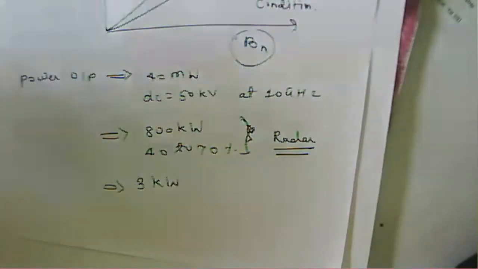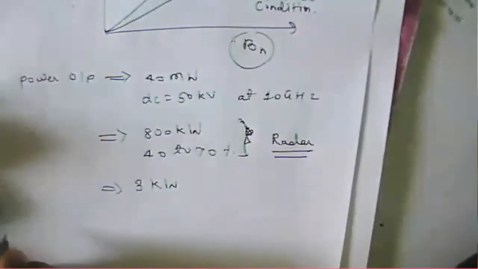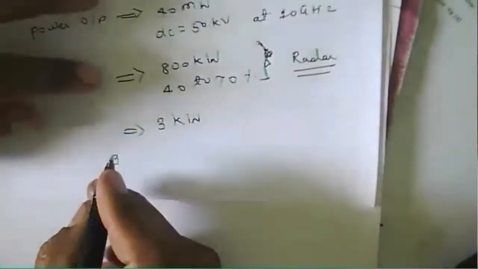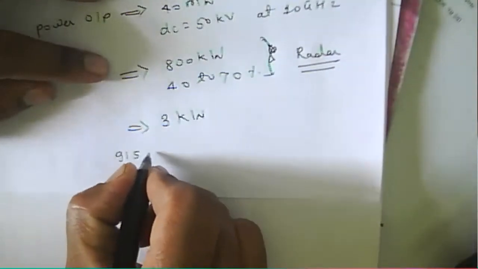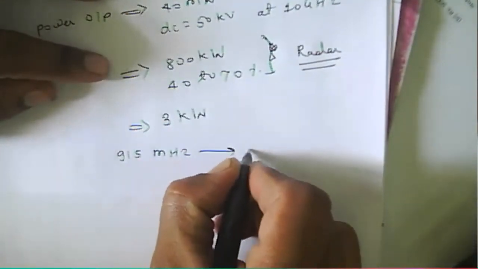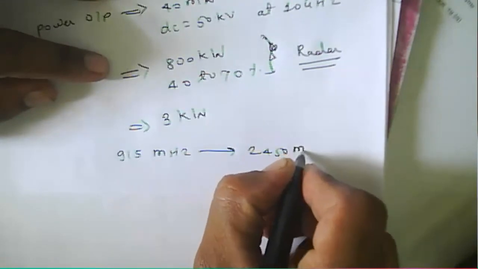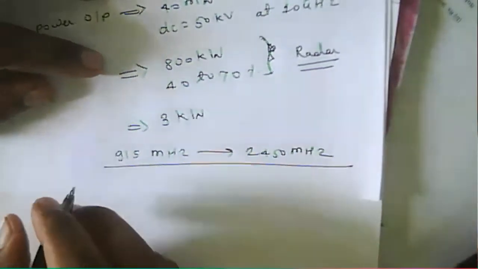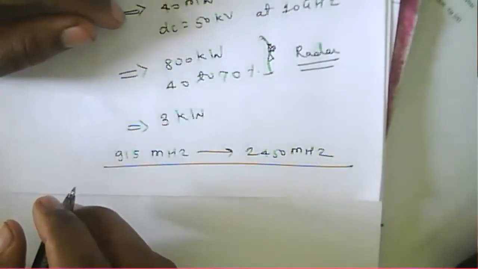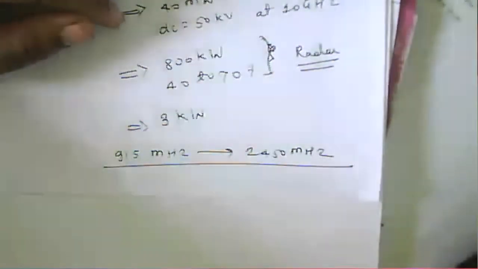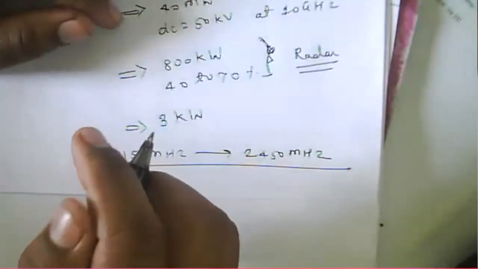The operating frequency of a magnetron is 915 megahertz to 2450 megahertz.